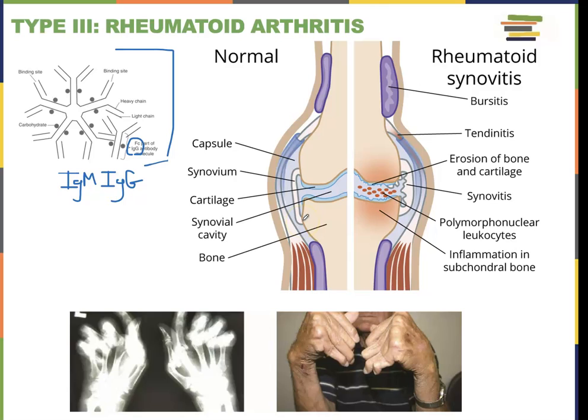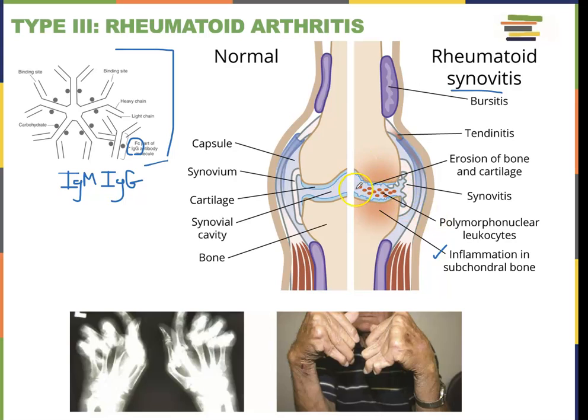So our freely moving joints, where we have synovial fluid and synovial membrane. This can be the knee, the elbow, your fingers, any joint that you can think of that you can move freely has synovial joints.